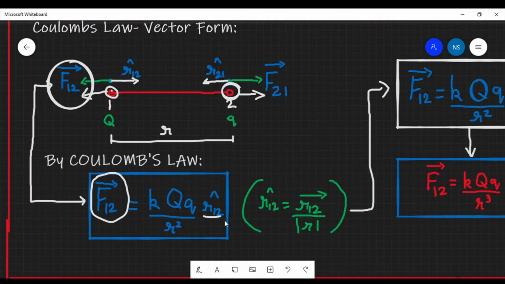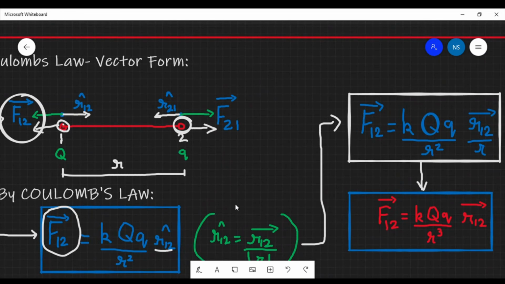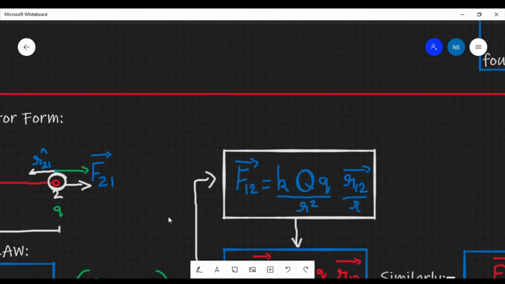For those who don't know how to resolve a unit vector, I have given it over here. That is, the unit vector of r12 is equal to the vector r12 divided by the magnitude of this vector. Its magnitude is equal to r. So now let us get the final equation for that.